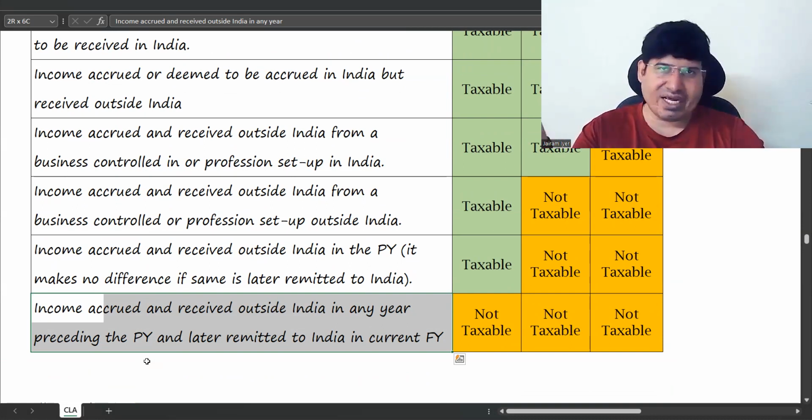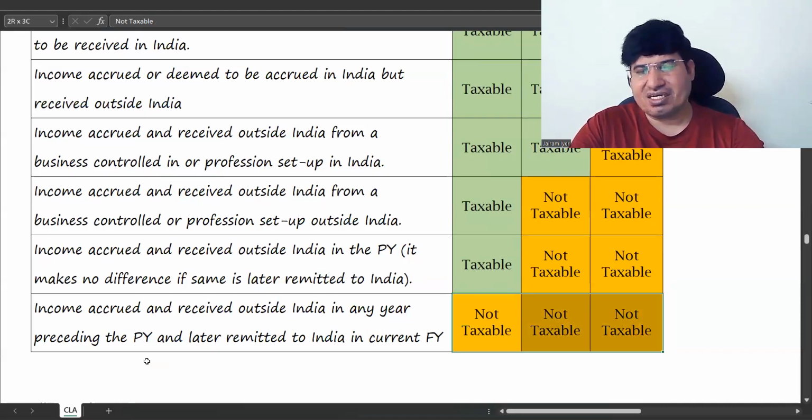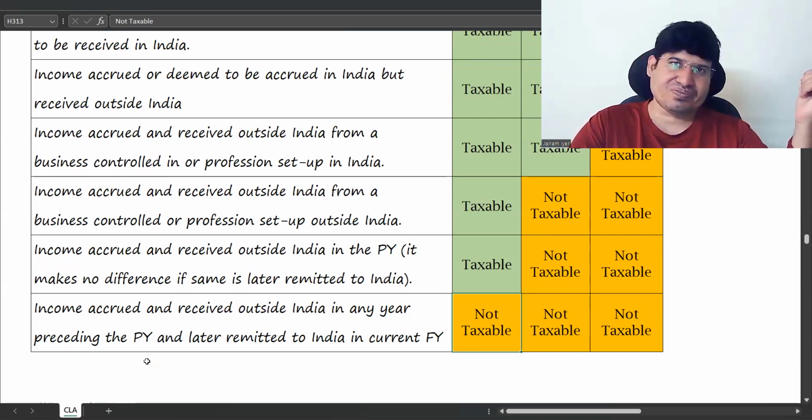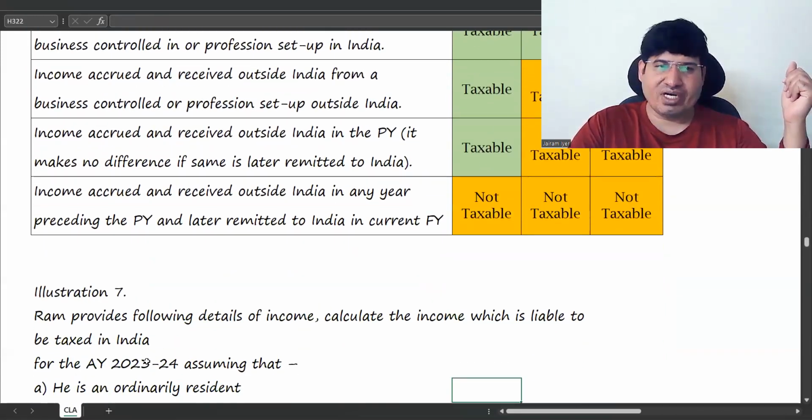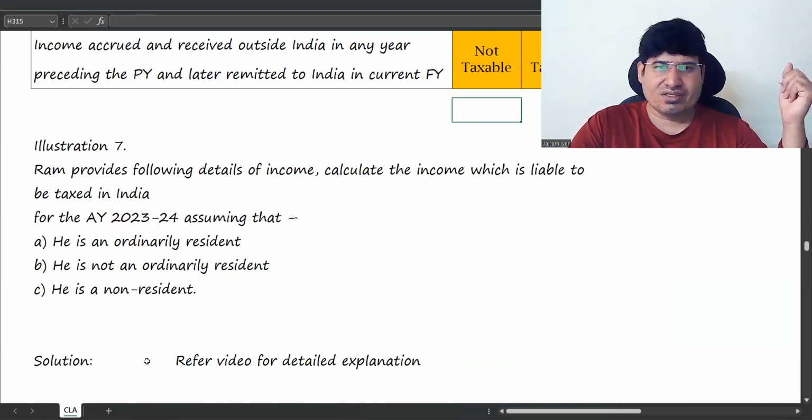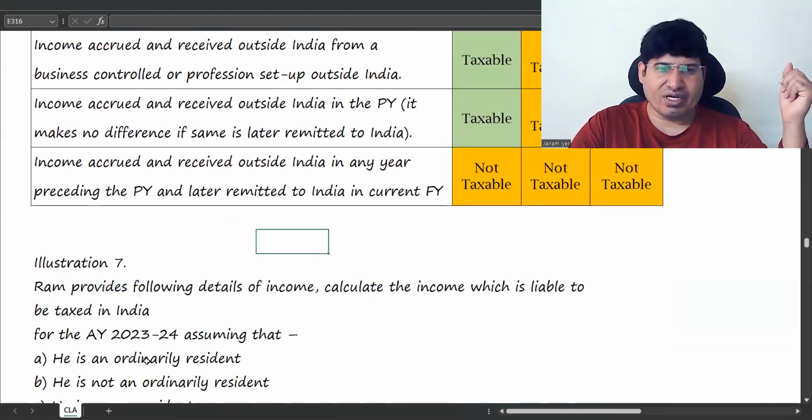Income once taxed will not be taxed again here. So remittances are not taxable even for a resident. Why? Because tax is paid once on it. So this is your incidence of tax table. Just go through it. It's very important.